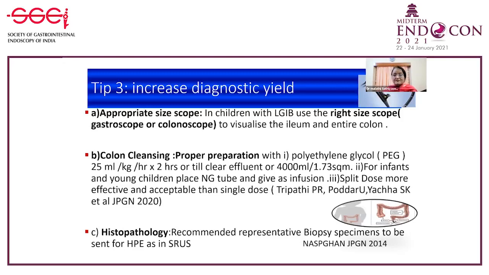The other way to increase diagnostic yield is to do histopathology. Recommend representative biopsy specimens to be sent for histopathology, especially as in solitary rectal ulcer syndrome. So this is the third tip. The first tip is choose the right patient. Second tip is to choose the right size of the instrument, to increase the diagnostic yield.